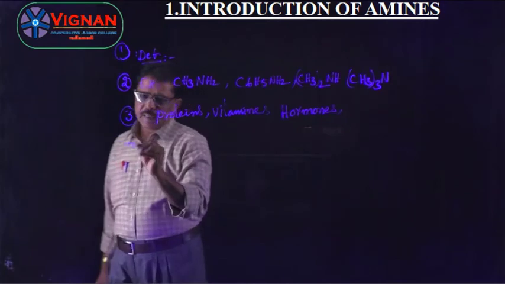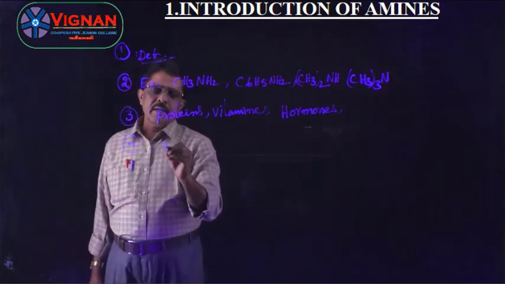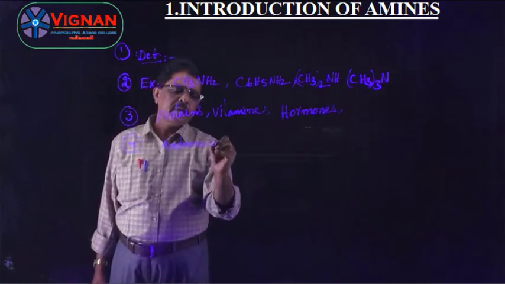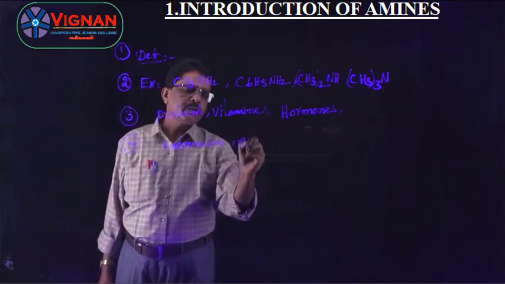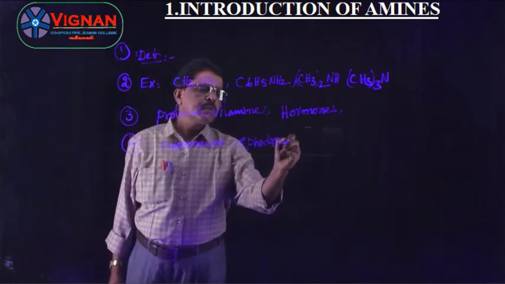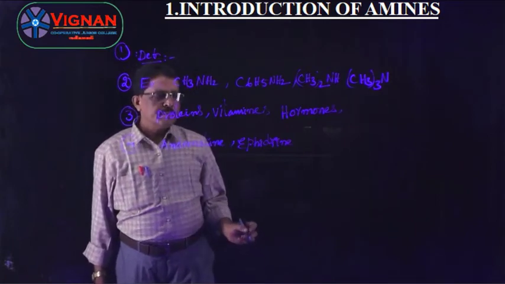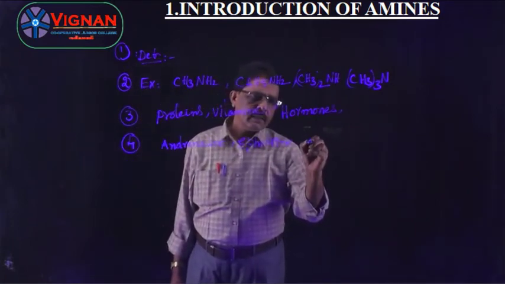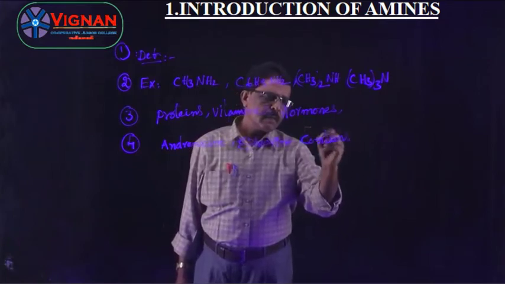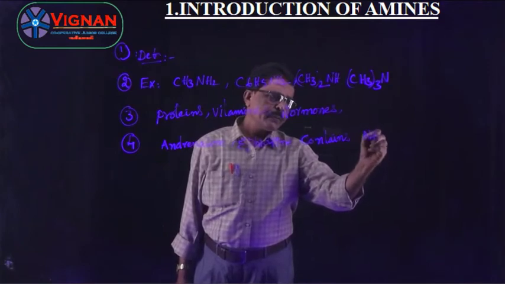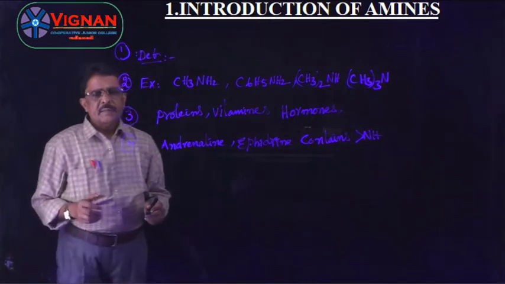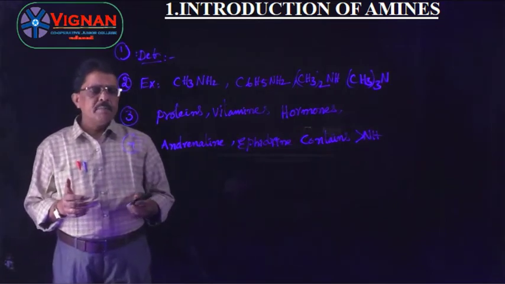Next one is adrenaline and ephedrine, which contain secondary amine groups and are used to increase the blood pressure.